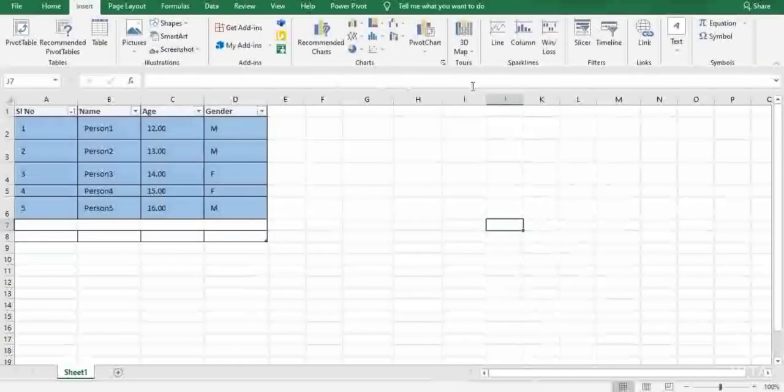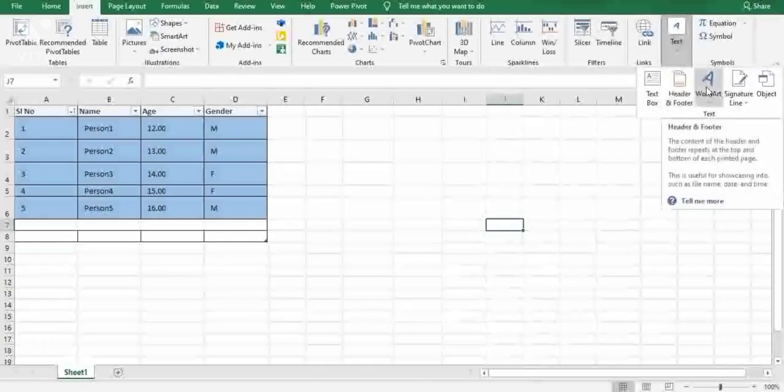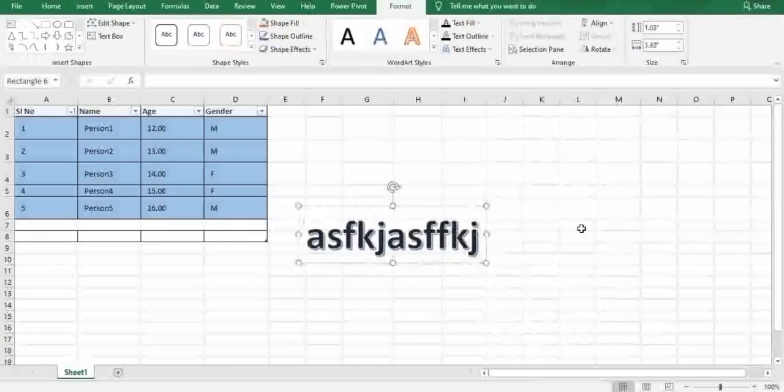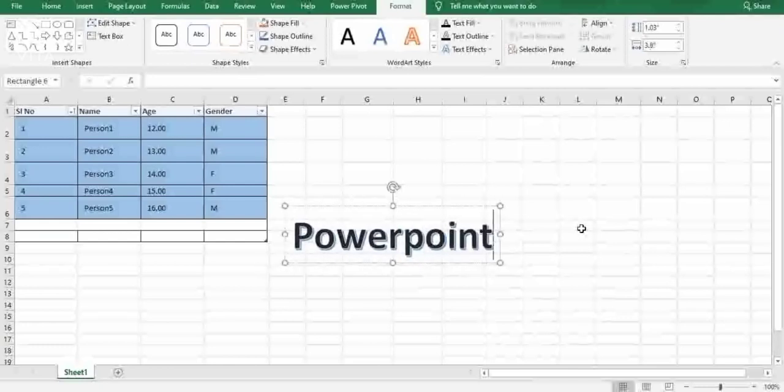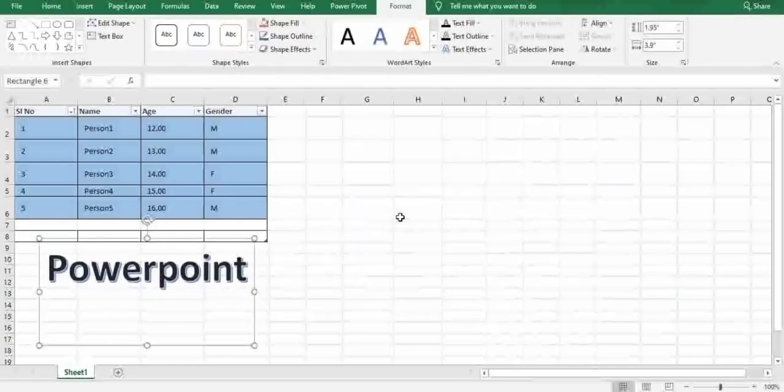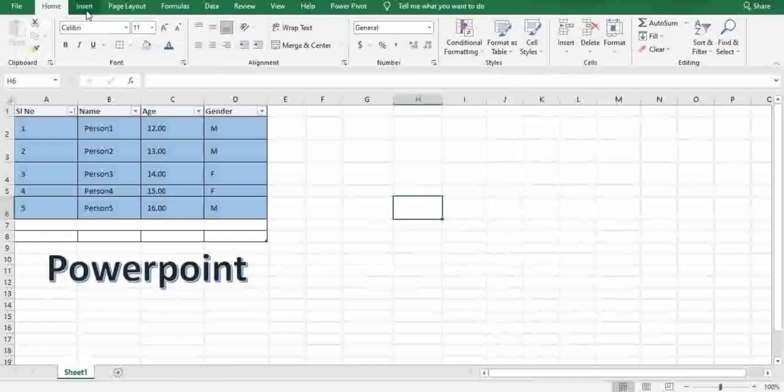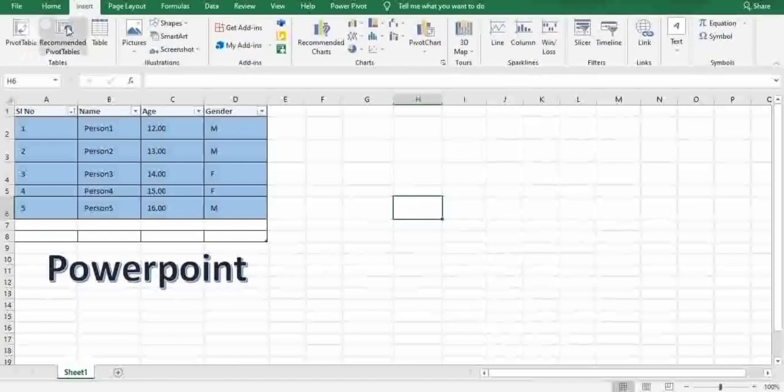Insert. Next come filters, links and symbols. Friends, in this video I'm not going to show filters and links because my PowerPoint does not support these things, and I'm extremely sorry for that. If possible, I'll try to cover these two in the next videos. I'll go with text. If you want, you can add some text randomly here. For instance, I'll type PowerPoint, and you can place it wherever you like. That covers the entire Insert part.